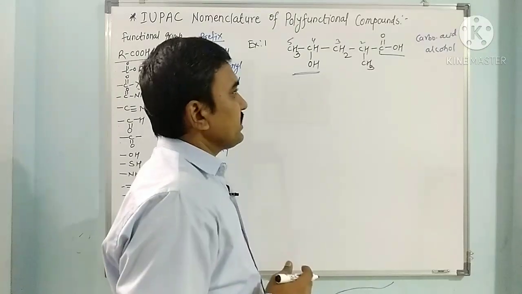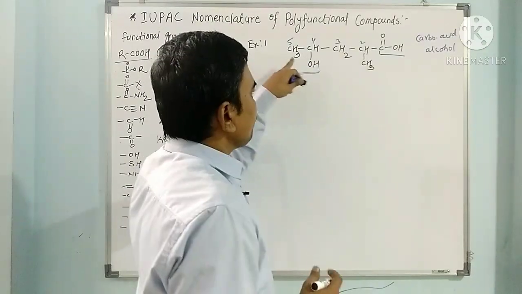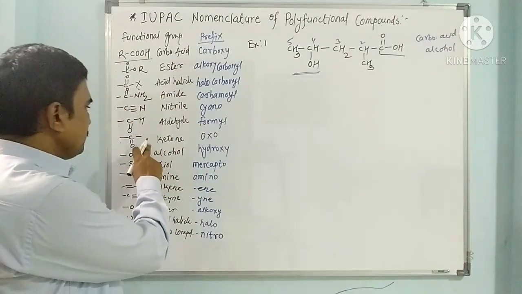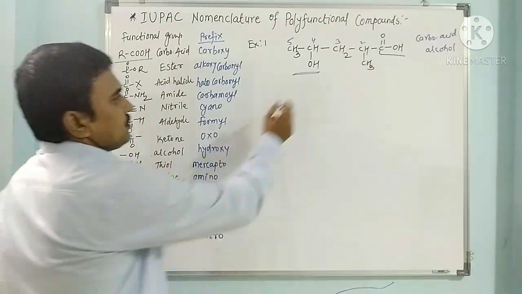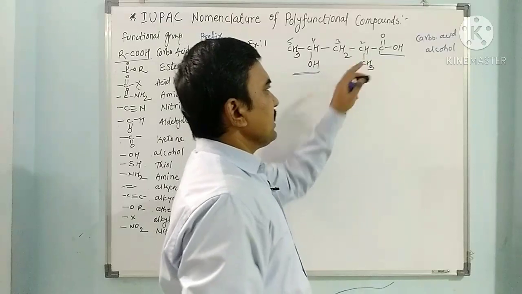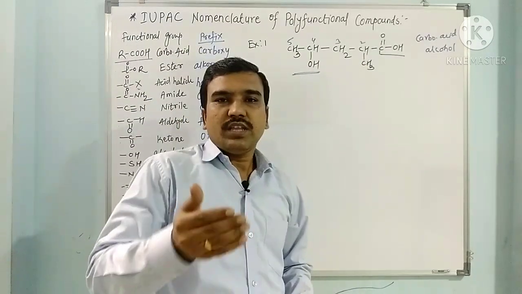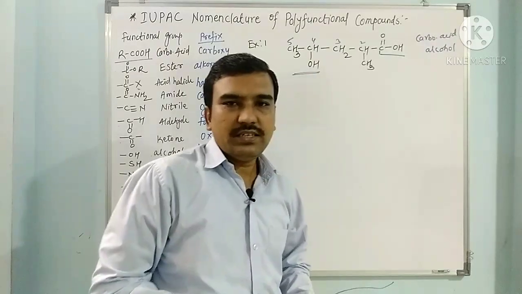But in this pentanoic acid, the fourth carbon has a hydroxy group. OH, alcohol, is named as hydroxy. The second carbon has a methyl. So in alphabetical order, hydroxy comes first, then methyl.